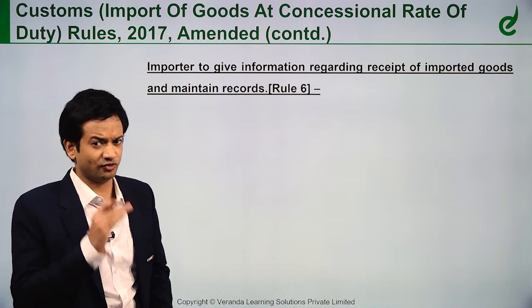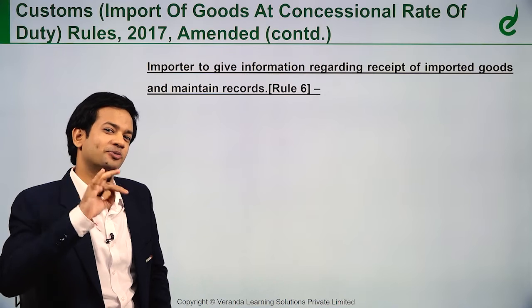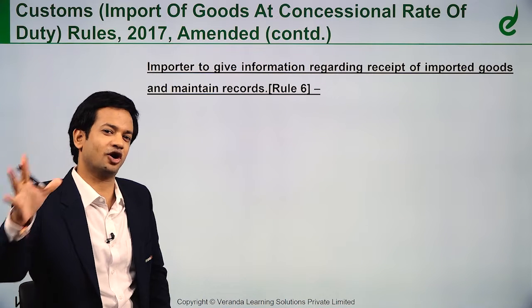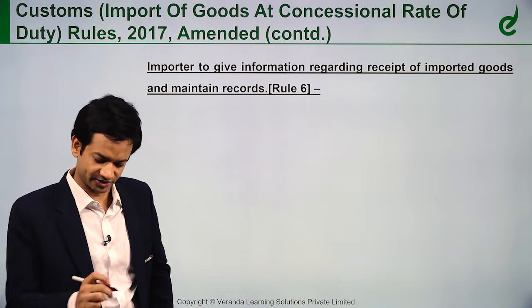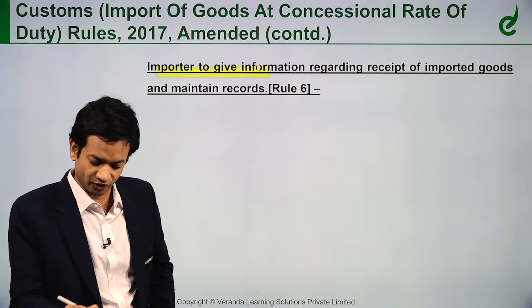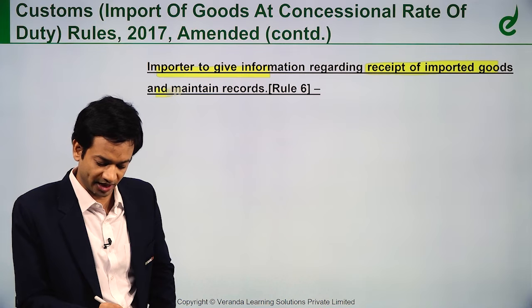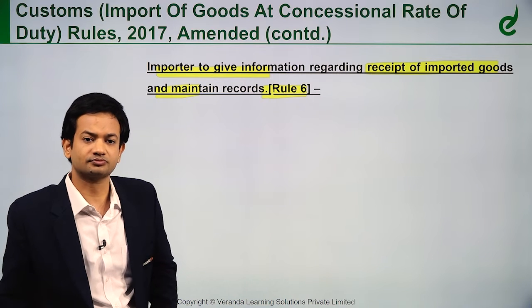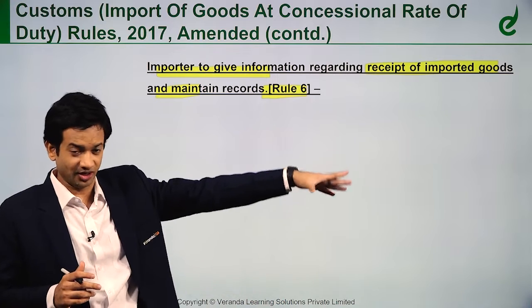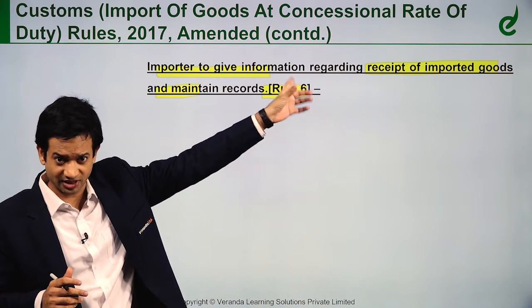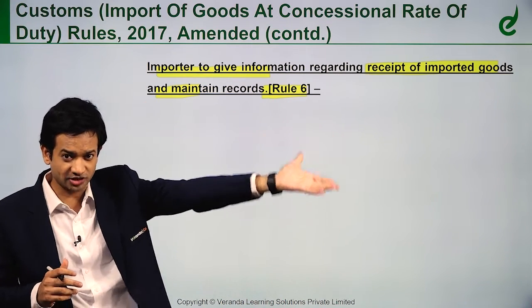So those details I will have to furnish. Only then, prior information is to be given to the jurisdictional AC or DC of customs, right? Next, rule 6: importer to give information regarding receipt of imported goods and maintain records. So before, I said prior information; once the goods come in under rule 6, I will have to give information within 2 days of receipt of imported goods.